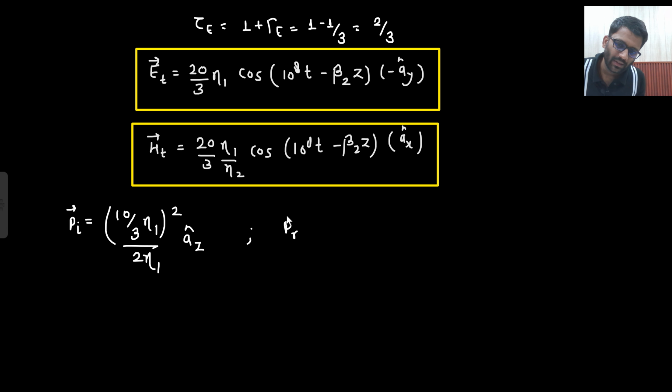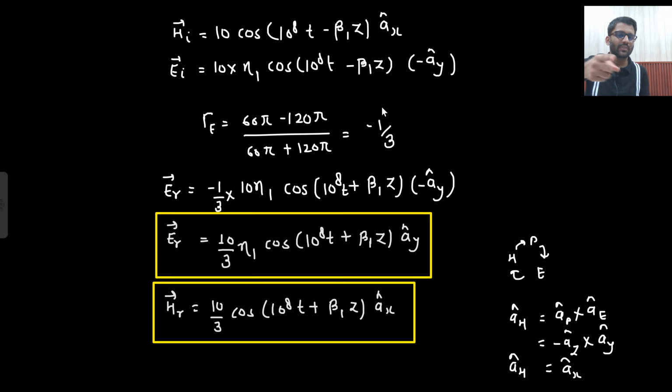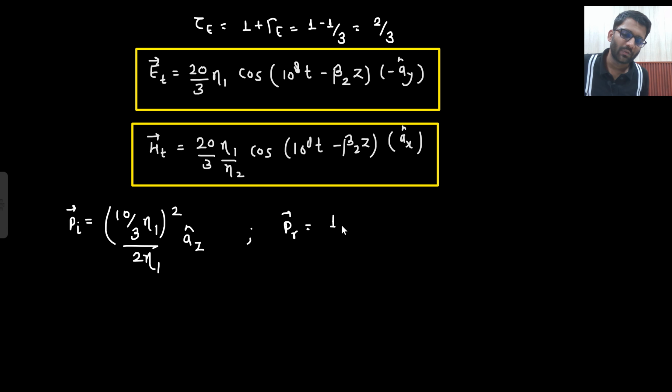What will be my P reflected? That will be gamma squared. What is my gamma? Gamma is 1/3. Mode of gamma squared, (1/3) squared, so that would be 1/9 only. So 1/9 times Pi, 1/9 times mode of Pi, but the direction will be minus Az cap.